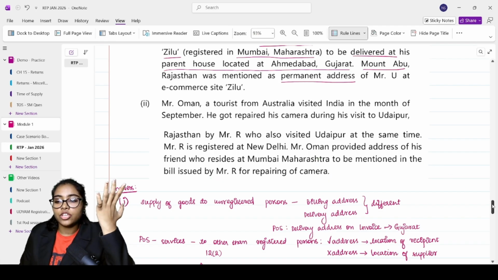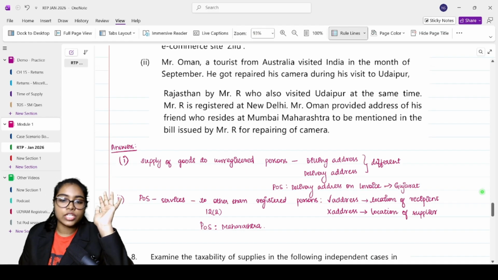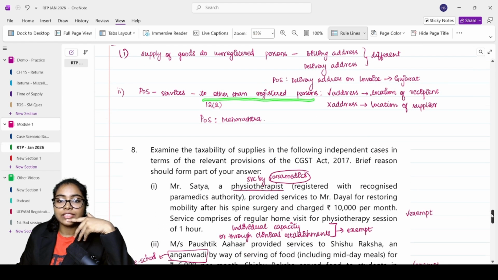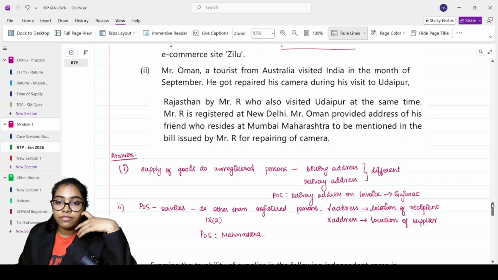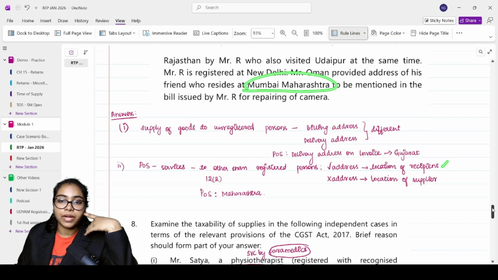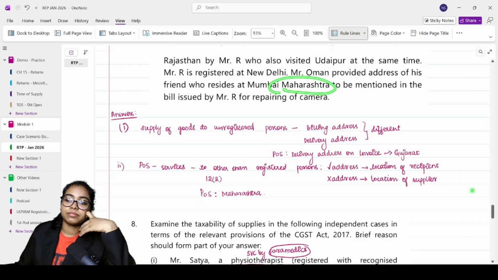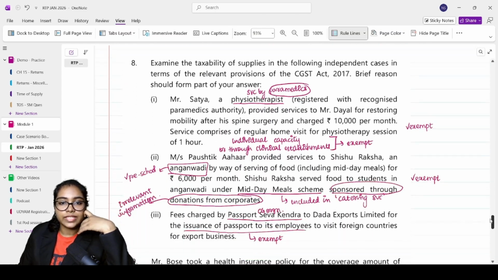So this will be covered under your general section, Section 12(2). This is the place of supply in case of services to other than registered persons. If you have the address on record, it will be the location of the recipient. If you do not have the address, it will be the location of the supplier. Here, did he provide the address? Yes, the address on record is there. He gave the Mumbai address, correct? So Maharashtra will be your place of supply. Okay. Next question.